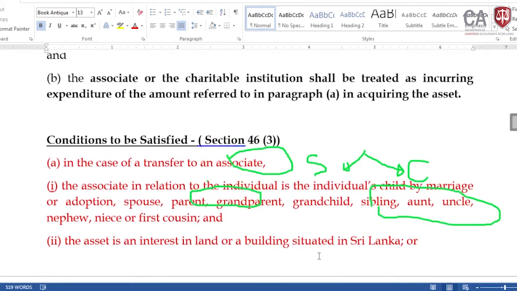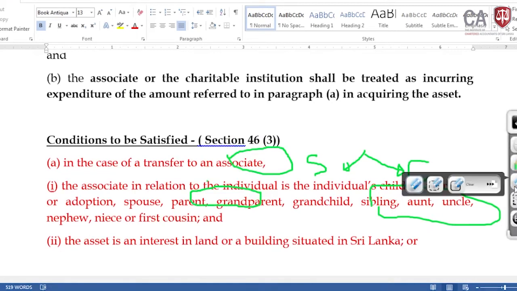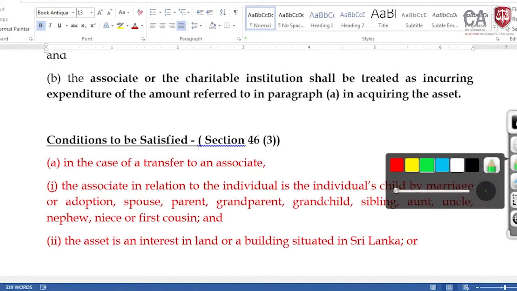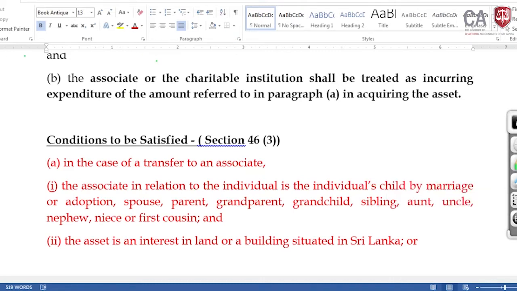In that, in the case of the transfer, the asset should be transferred between associated persons. In our case, Lama, is it a transfer between associated persons? The answer is yes. And the second one, the associate in relation to an individual: the individual's child by marriage or adoption, or spouse, the relationship has been given. Is it so? Yes, the second condition is also satisfied.